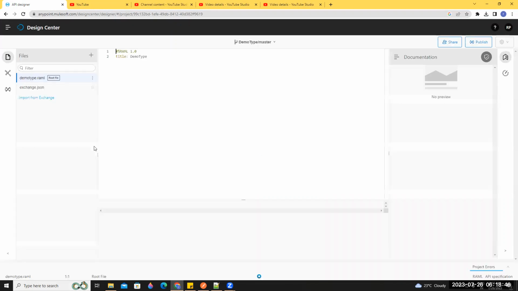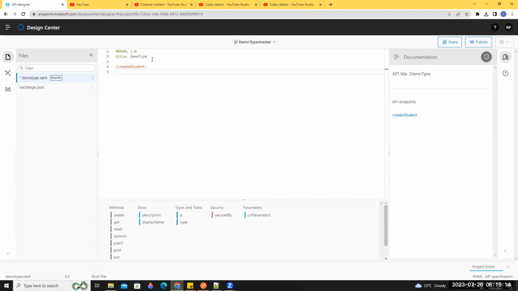Actually, use small letters. This is when it starts with the API name, without caps, like the D is small. Okay, no issue. Now, first is the resource name, right? Correct, the resource name. Create. We'll take the same student example. Create student.